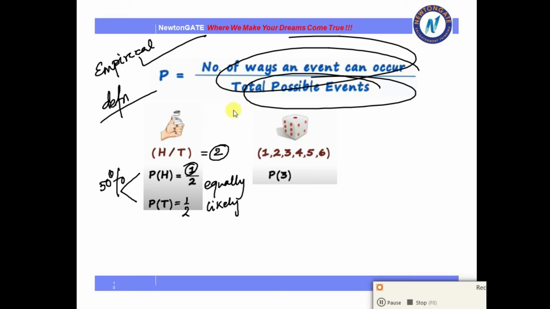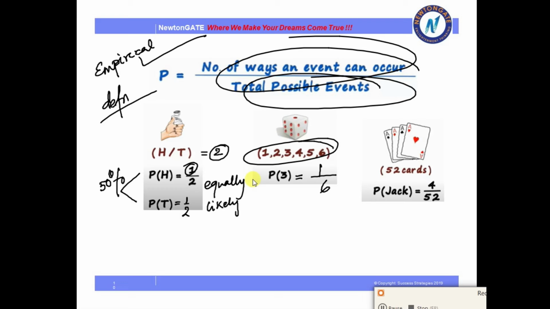Next, I have taken the good old dice, and we have taken the probability of the number 3 occurring. The total number of outcomes of the dice is 6, and 3 occurs exactly one time. So the probability is 1 by 6.